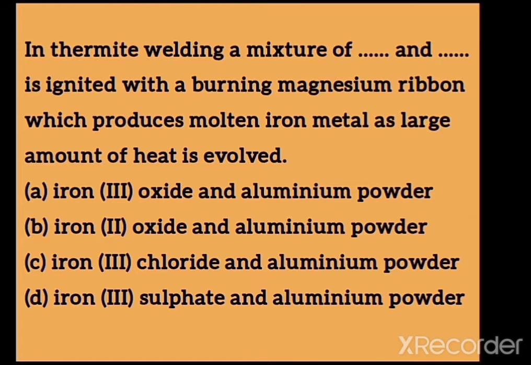In thermite welding, a mixture of A and B is ignited with burning magnesium ribbon, which produces molten iron metal. A large amount of heat is evolved. Iron 3 oxide and aluminum powder, iron 2 oxide and aluminum powder, iron 3 chloride and aluminum powder, iron 3 sulfate and aluminum powder. Which option is correct? You have to select that.